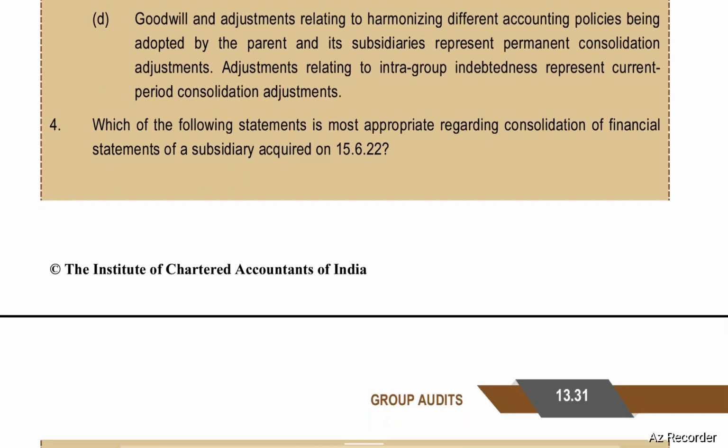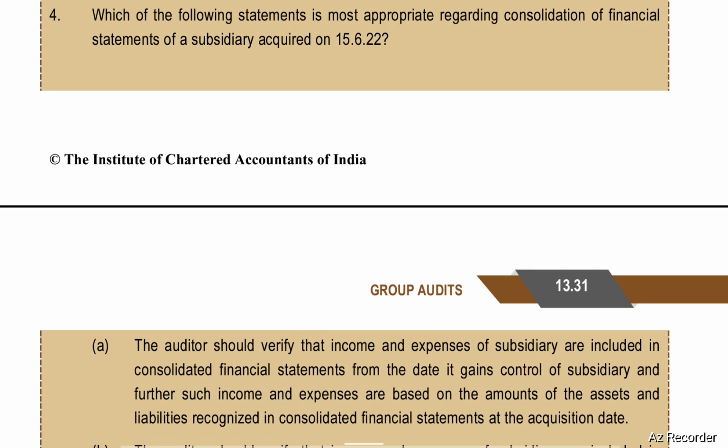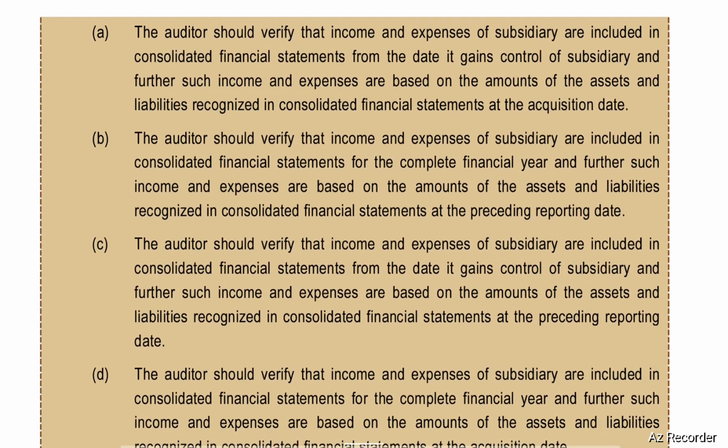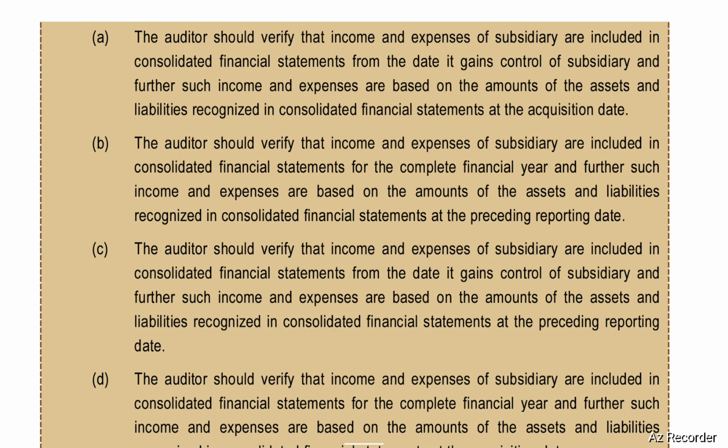Next, which of the following statements is most appropriate regarding consolidation of financial statements of a subsidiary acquired on 15th June 2022? There are four options. First option, the auditor should verify that income and expenses of a subsidiary are included in the consolidated financial statements from the date it gains control of the subsidiary, and further, such income and expenses are based on the amounts of the assets and liabilities recognized in consolidated financial statements at the acquisition date.